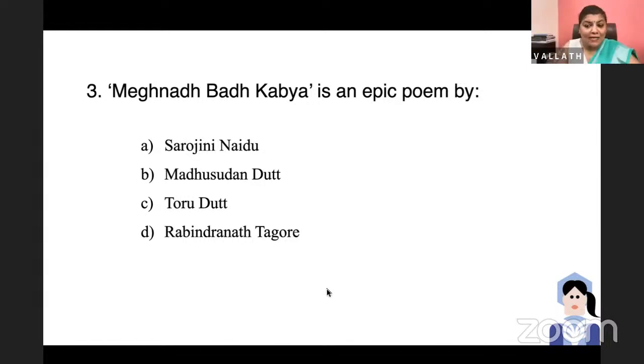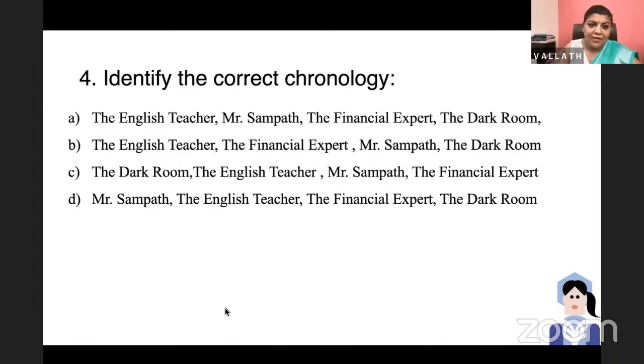And this man was from a very big family. That family had so many writers and scholars. And now you know the answer. It is Michael Madhusudan Dutt. So remember everybody, Michael Madhusudan Dutt wrote Meghnad Badh Kavya, Tilottama, and many other epic poems. These early Indian writers could be important in Kerala set as in any other exam that is happening recently.